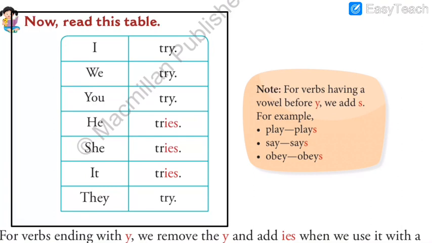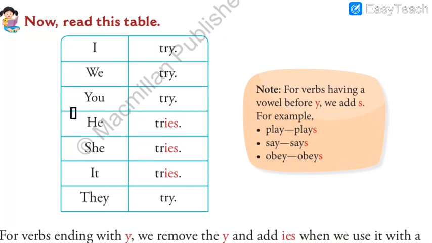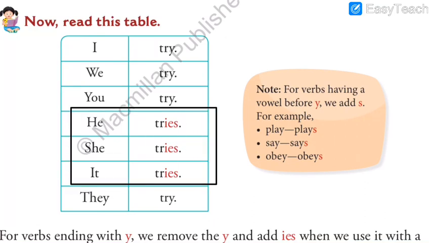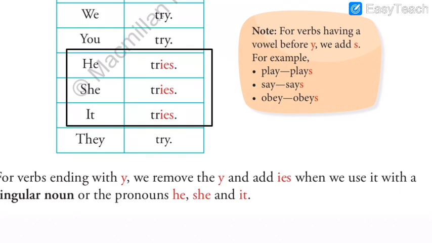The third kind of rule is how and when do we add IES. Again, in the case of he, she, it, when do we add IES? Only for verbs ending with Y, we remove the Y and add IES when we use it with a singular noun or the pronoun he, she or it. I repeat, for verbs ending with Y, we remove the Y and add IES when we use it with a singular noun or the pronoun he, she, it.